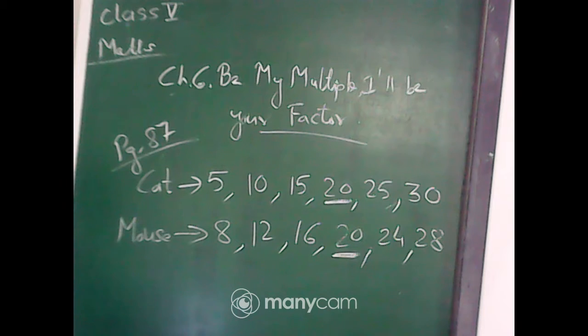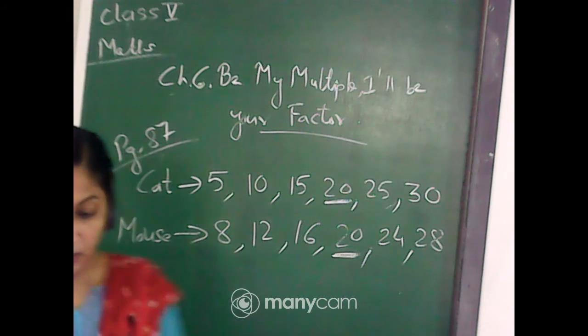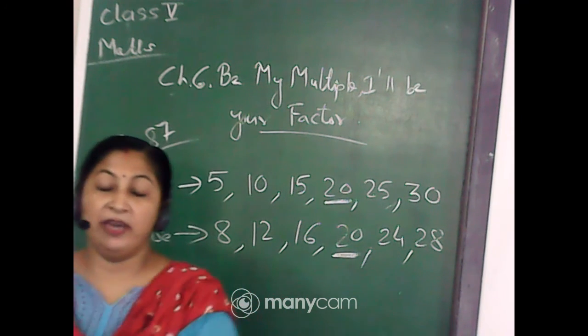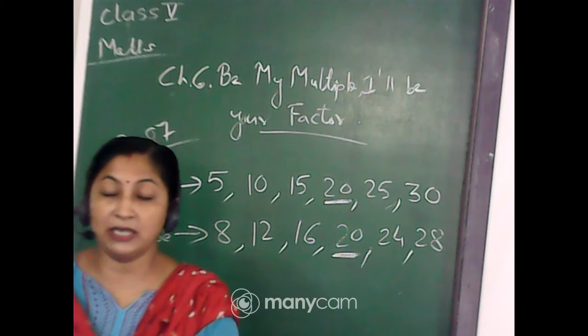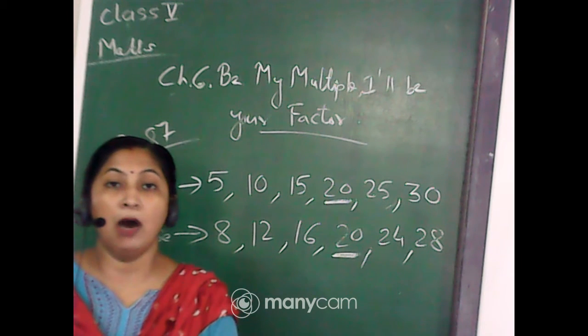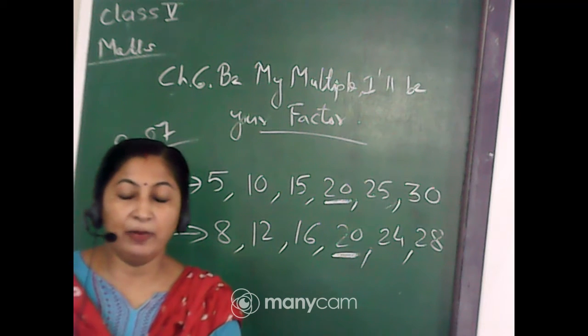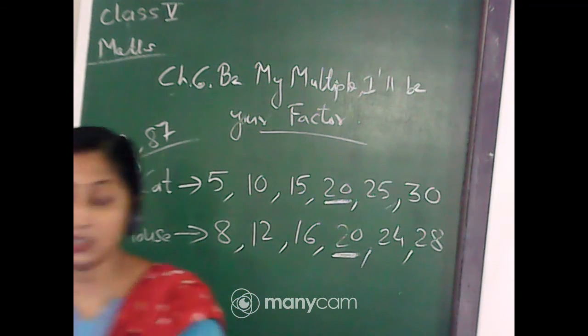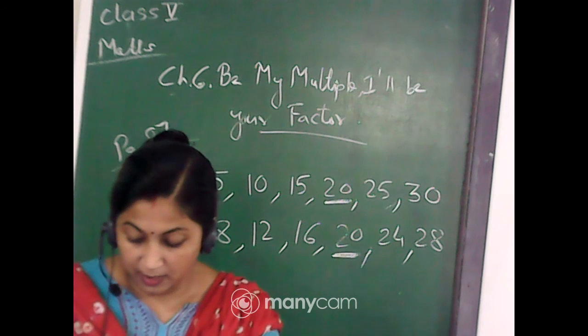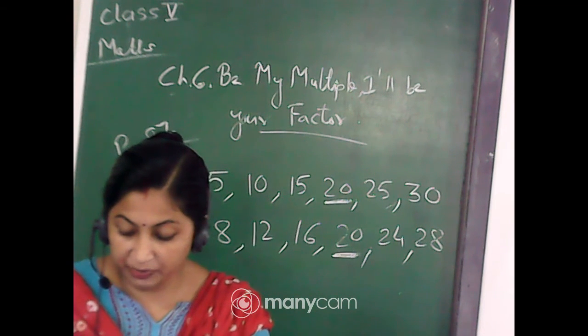Both of them are crossing number 18 as well as number 24. So this way, if the cat takes 5 steps and the mouse 4 steps, then the mouse will be caught by the cat. So it is not safe for the mouse to take 4 steps at a time.